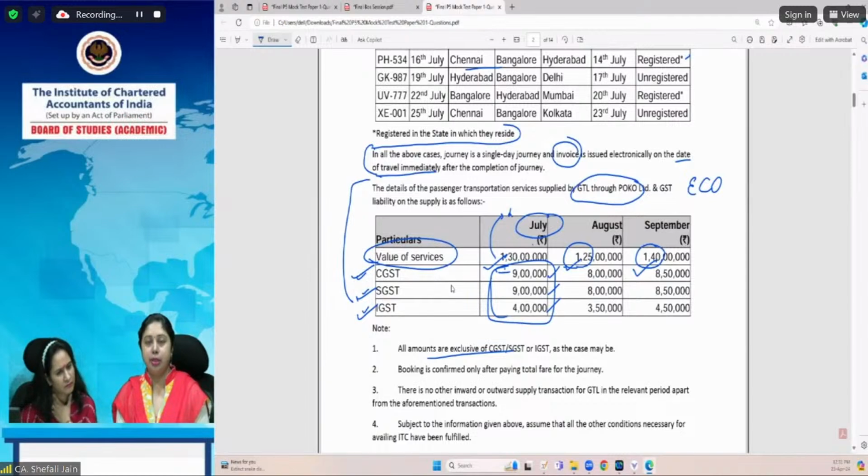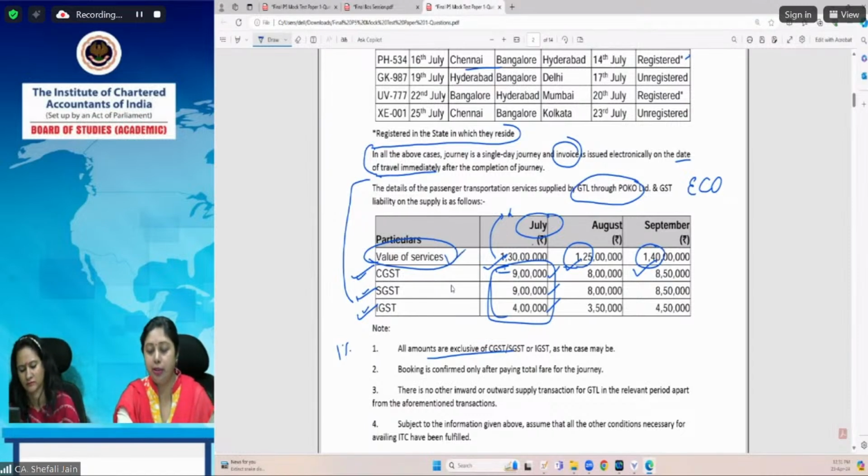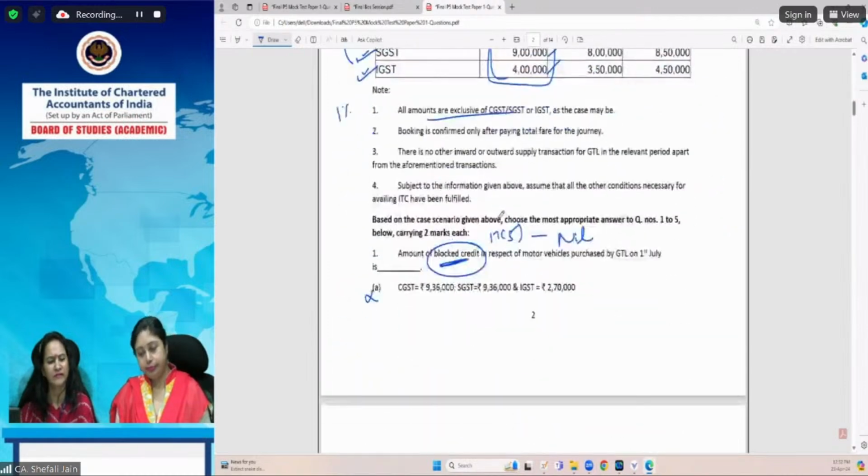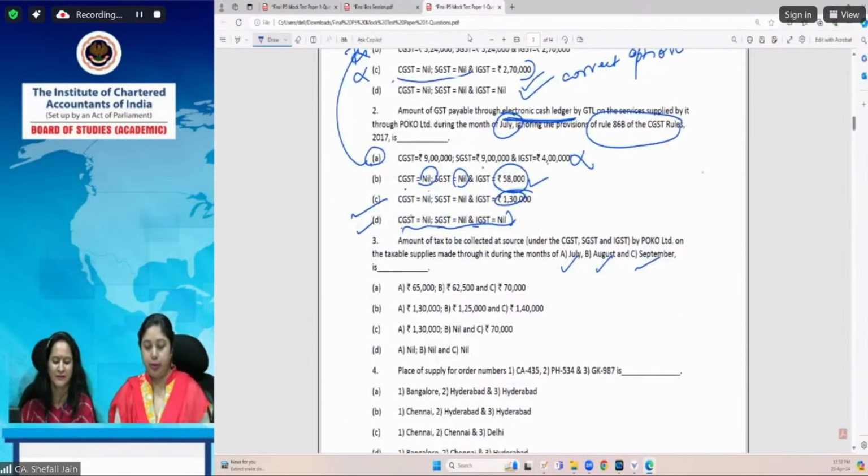So POCO Limited must have collected TCS. TCS in case of IGST is at the rate of 1%, in case of CGST and SGST 0.5% each. So overall, TCS of 1% will be collected from this value of services. So we have to take 1,30,000 into 1%, similarly 1,25,000 into 1% and 1,40,000 into 1%. That is option B, which is correct.